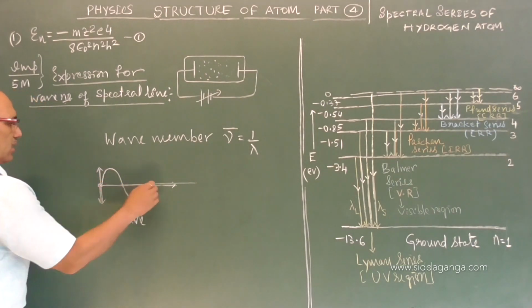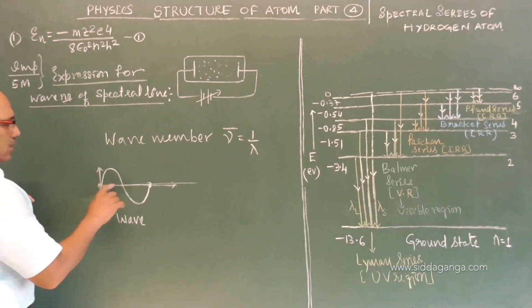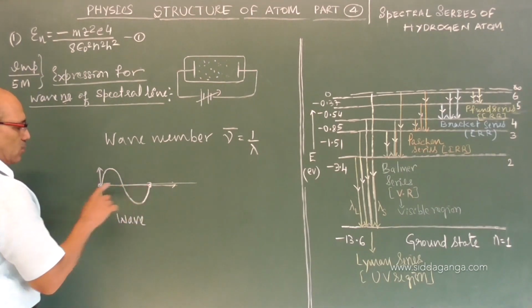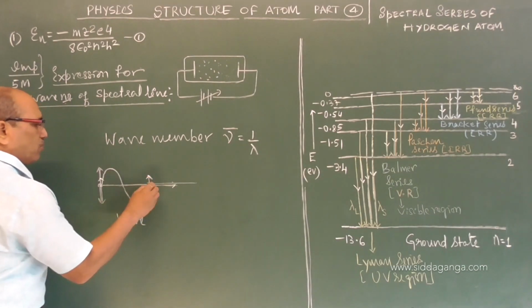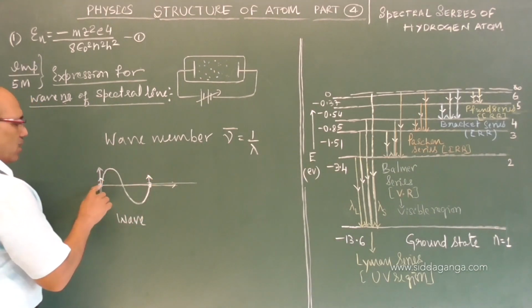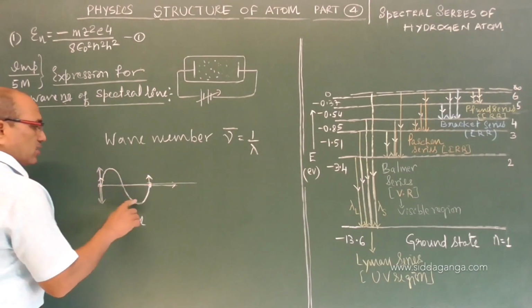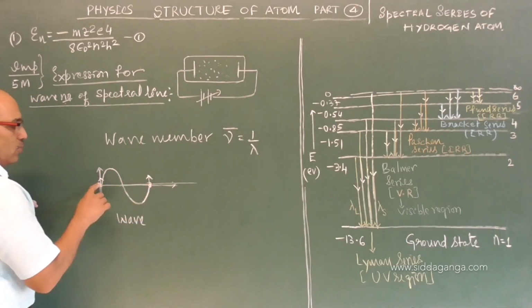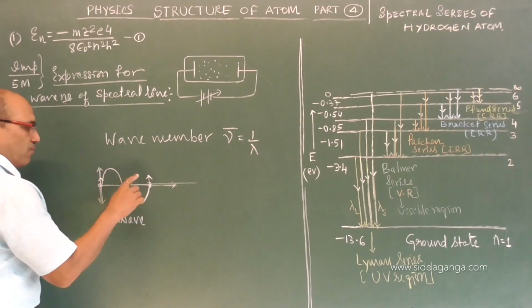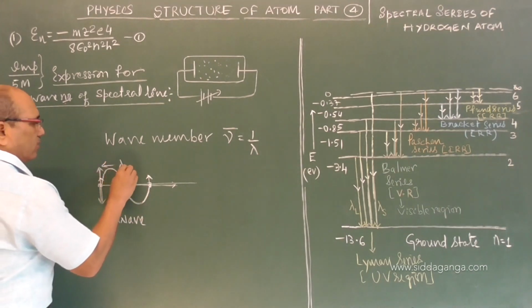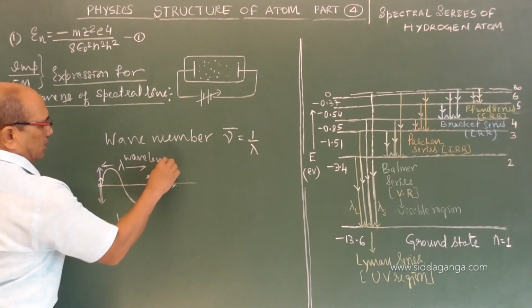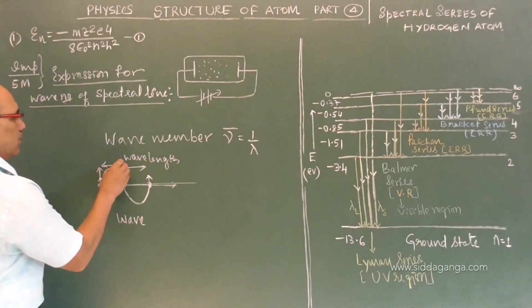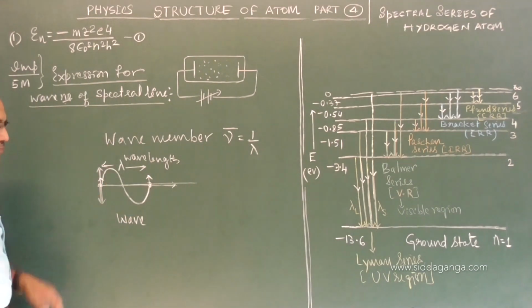The distance between two successive particles in the same phase, for example both in the upward position, we define as the wavelength, represented with the notation lambda.